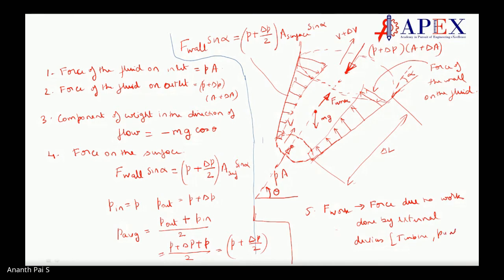Now work can be taken out or taken in, pump, etc. Since it is along the flow, you can say it is with respect to pump. But whatever be the case, its direction can be either way, but our taken direction is along the direction of the flow. Make sense?